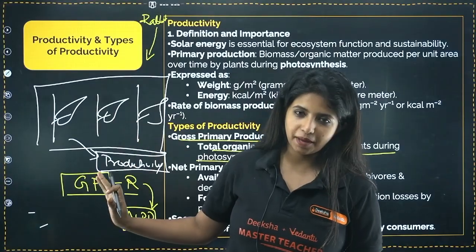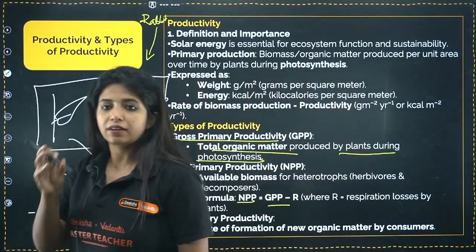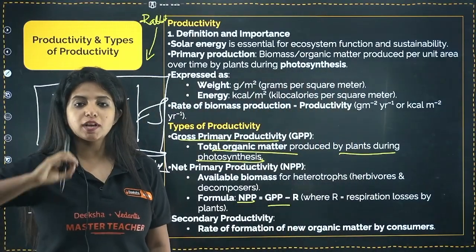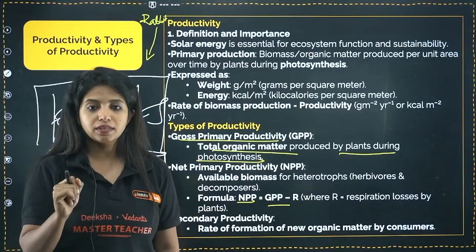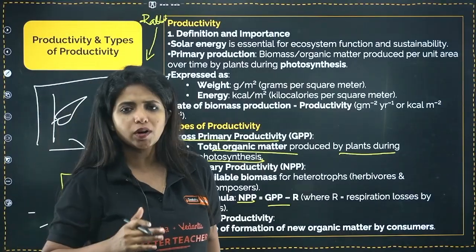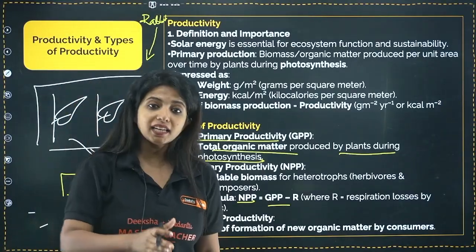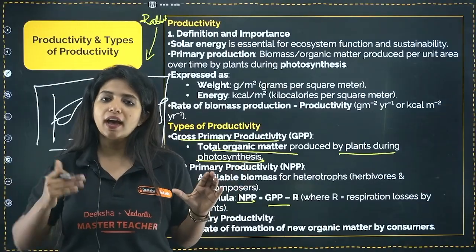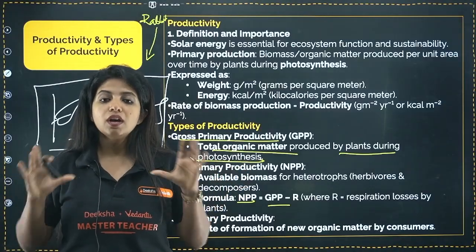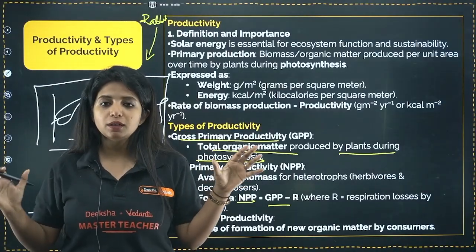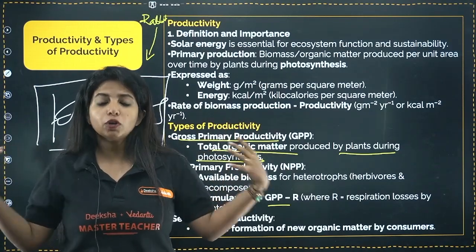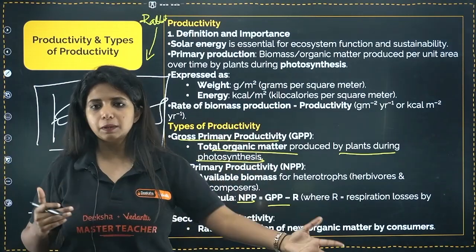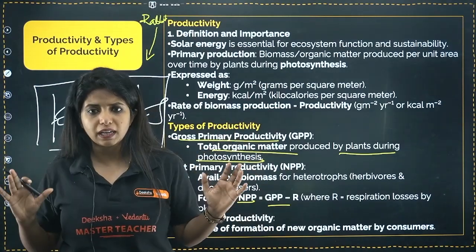Got it? Okay, ma'am. So basically, the rate of biomass production is known as productivity, and ma'am, you said if it is done by the plants, you call it primary productivity. And in primary productivity, that's not all. You have other types of productivity also. Gross primary productivity basically means the total organic matter being produced by multiple plants in a specific area at a particular time, right?